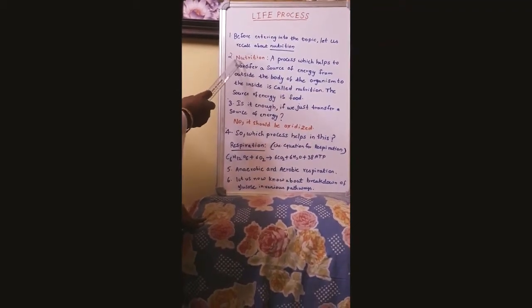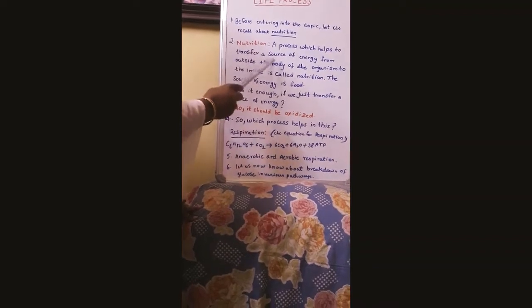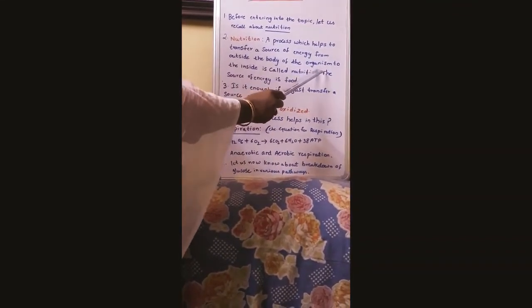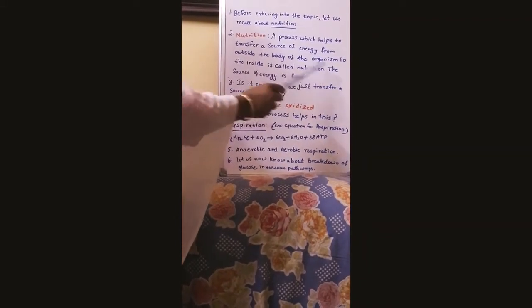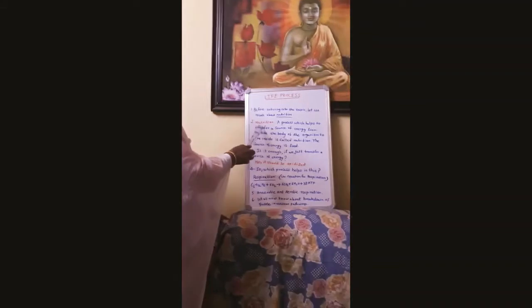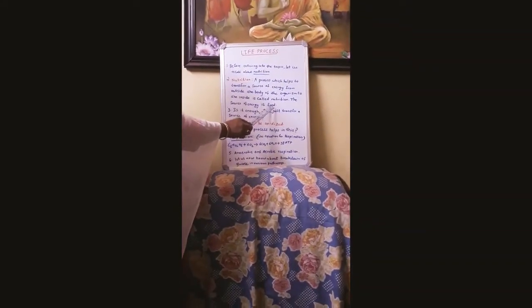So nutrition is a process which helps to transfer a source of energy from outside the body of the organism to the inside. This is called nutrition. So suppose you have your breakfast or lunch or dinner. This is the source of energy that we are transferring into our body. That is called nutrition. So the source of energy is nothing but food.